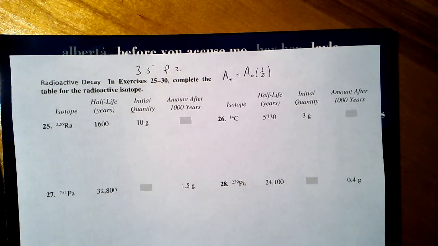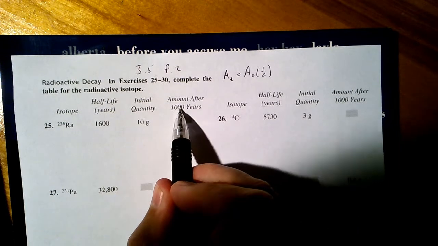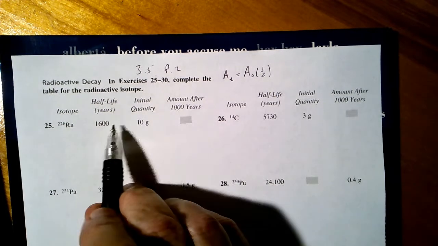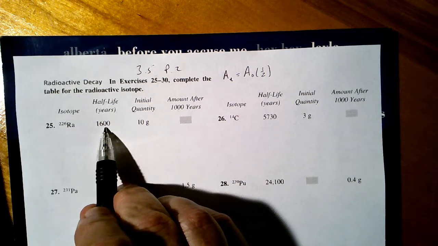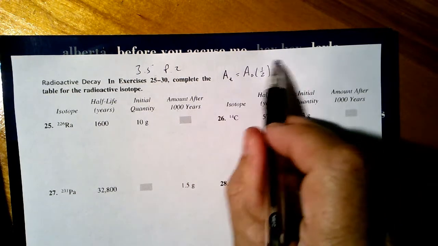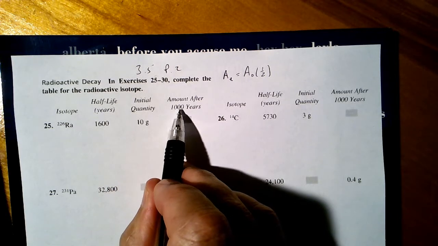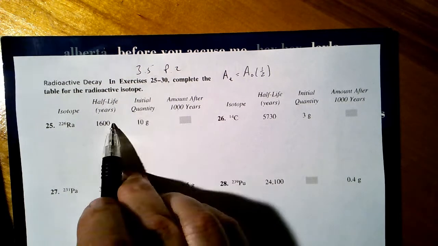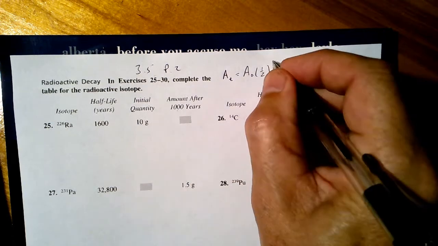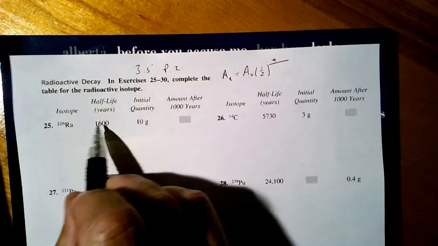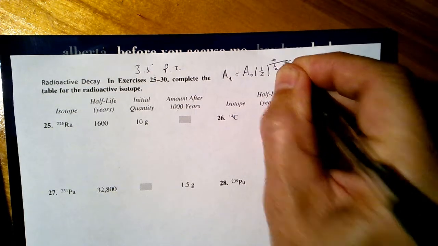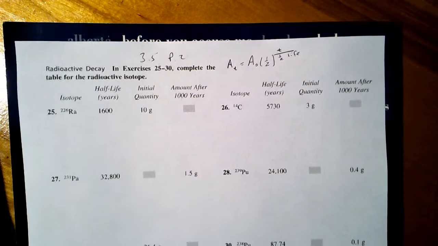But here's the challenge. I'm not even going to multiply by a half a full time. What exponent do I need if it's just 1,000 years out of 1,600? It's that fraction. And what is this? The actual amount of time over the half-life. That's our formula right there.